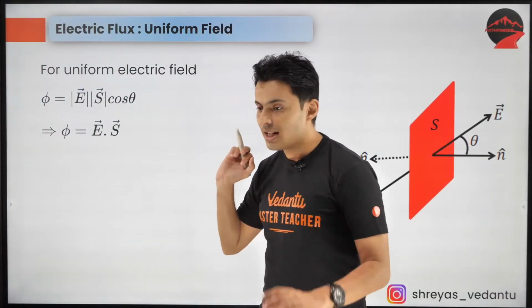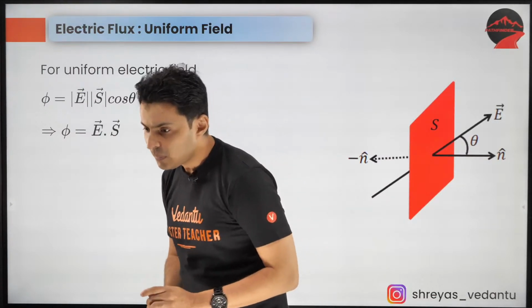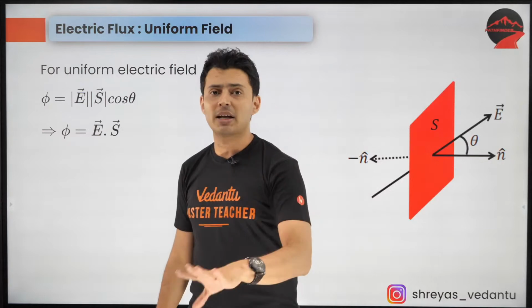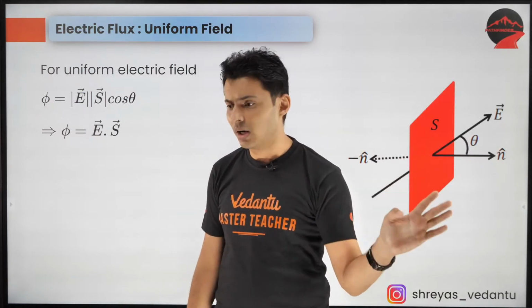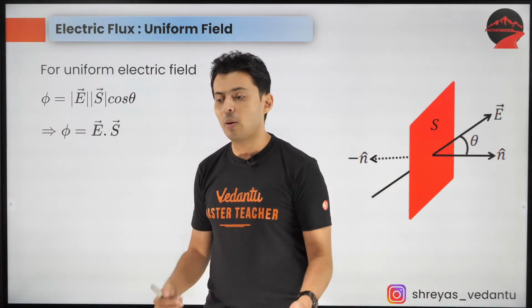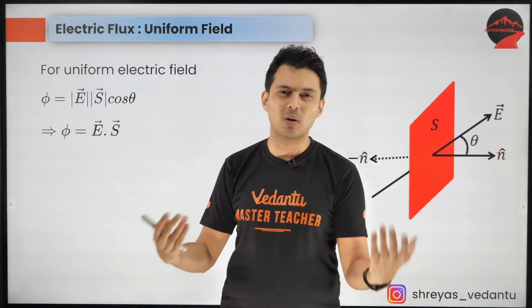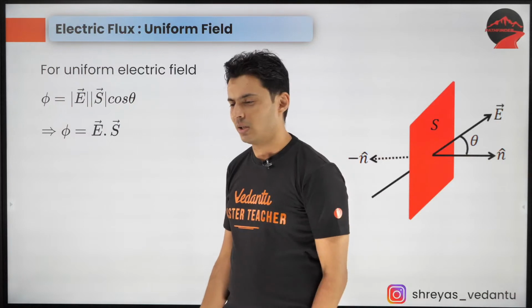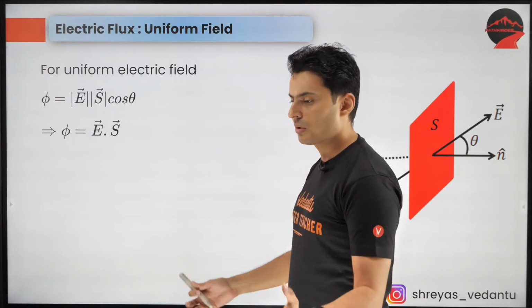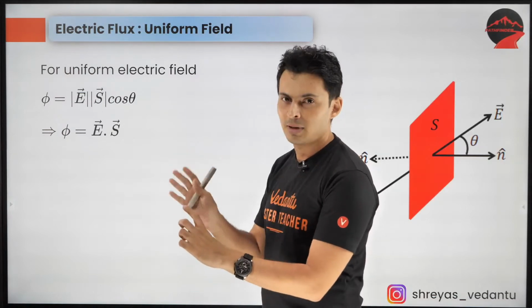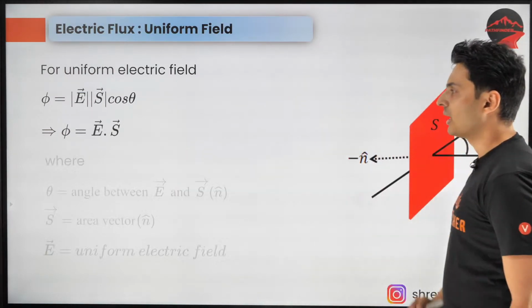Okay, so E dot S. Everyone fine till here? Why don't we consider area as always a vector? You can do that for pressure also. No harm in that. The problem with pressure is the force of the pressure is always perpendicular, so it is always understood. That's why we do not do that, because forces are always perpendicular to the area, not at some other angle. That's the only reason.